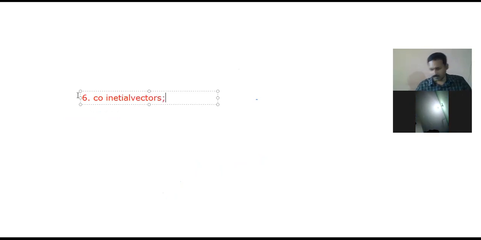Okay, this is the co-initial vectors. Now, what is the definition of the co-initial vector? The vectors having a common initial point are called co-initial vectors. That means, I will show you in the diagram.